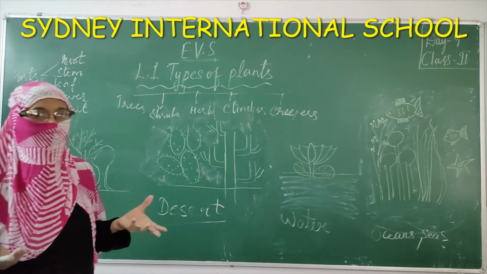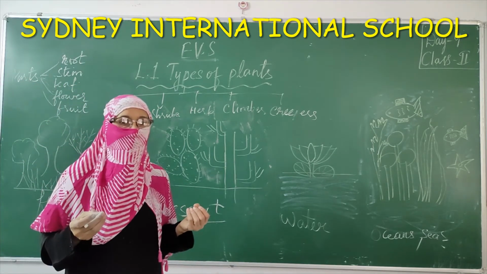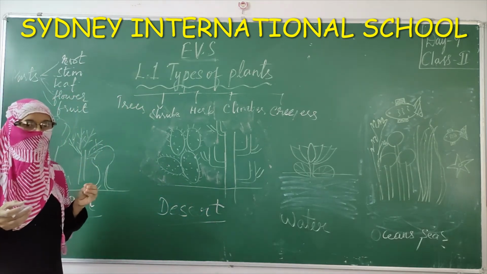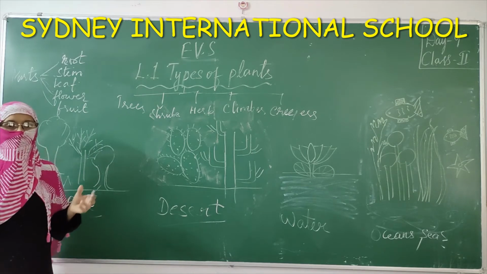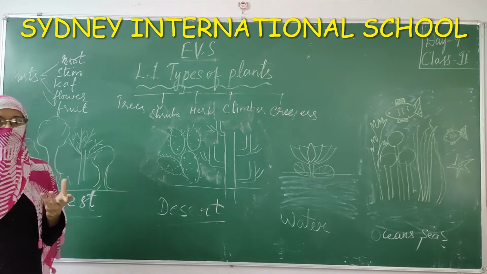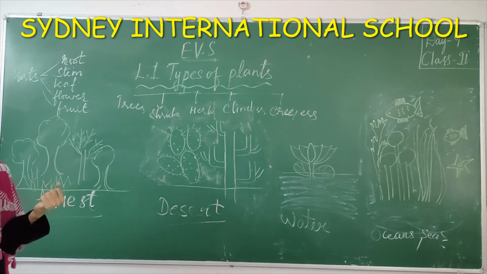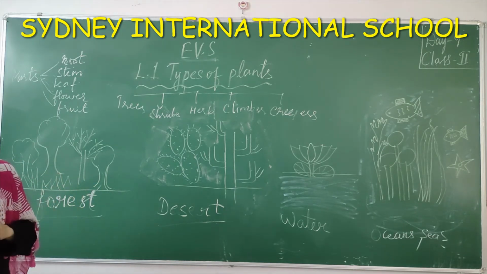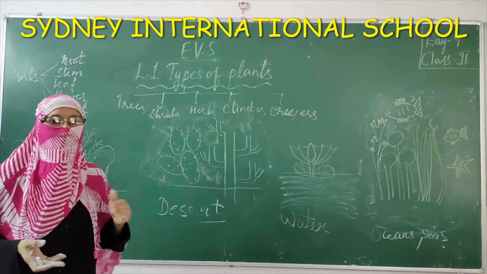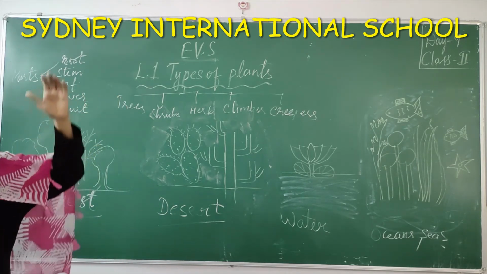And these green plants, so as we need, in order to live, what do we need? We need food. So in the same way, as we need food to live, and food gives us energy. Why are we eating food? It gives us energy. It helps us to live. It helps us to grow. If we are eating food, we will live, we are able to get energy and we are able to grow.